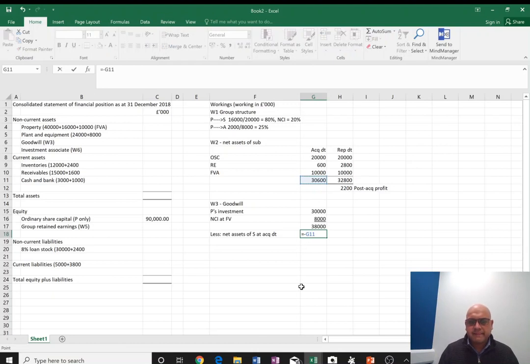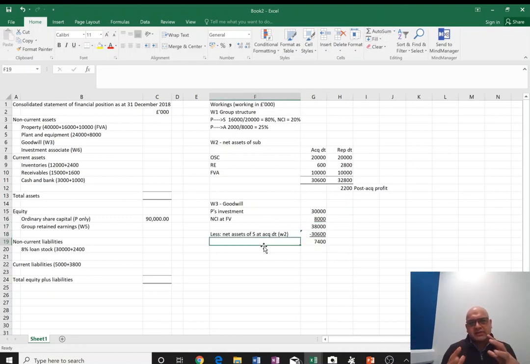So this figure coming from working 2. Okay. Now what we'll find, hopefully, is goodwill. But this goodwill, this is what parent and NCI together have paid extra on top of the assets of the subsidiary. Okay, 20% of this goodwill belongs to NCI, 80% is for the parent. So this is goodwill at acquisition date.